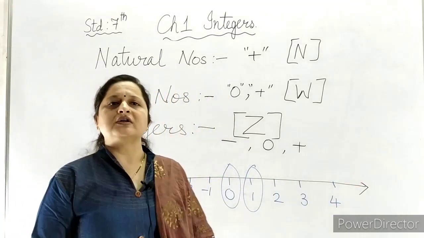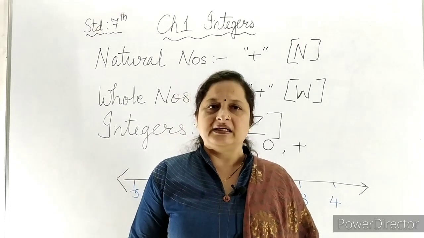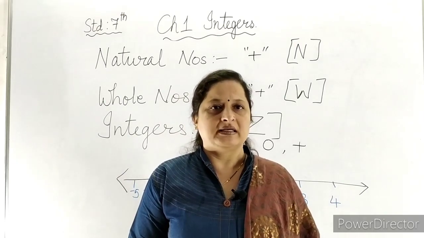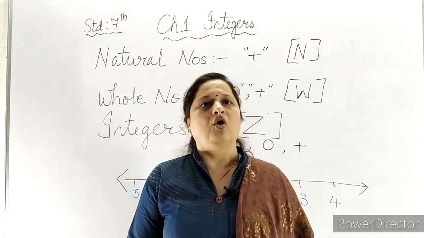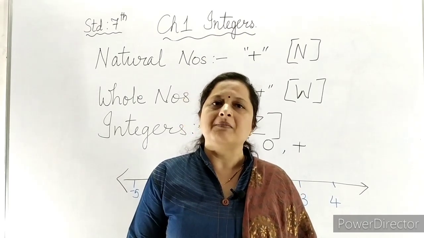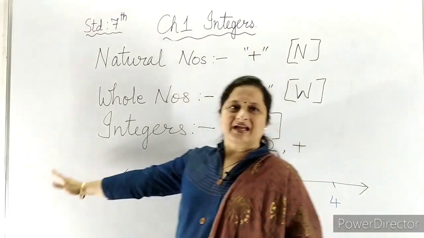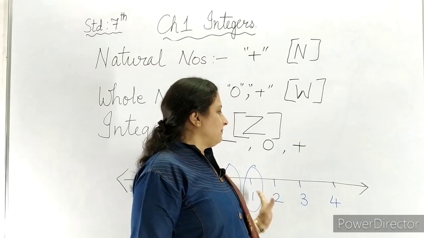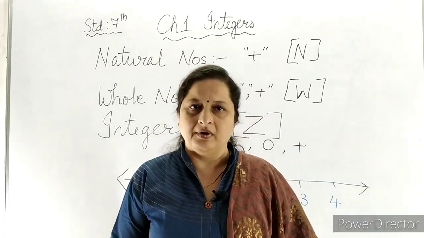So there is no smallest integer, neither can we say that integers have any greatest number. Integers are infinite on both sides. Negative numbers are also endless, so there is no smallest negative number. Positive numbers are also endless, so there is no greatest positive number.